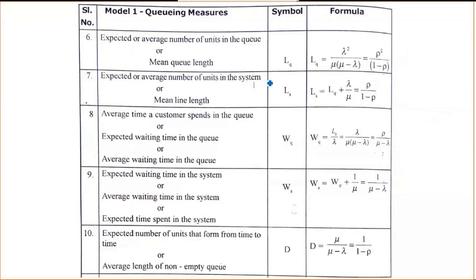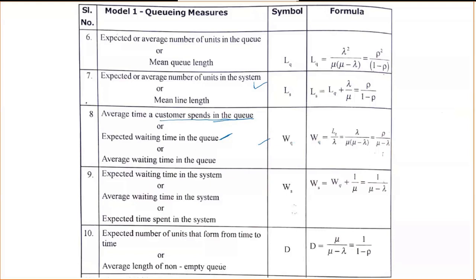Average number of units in the system. And what they ask next is the average waiting time of a customer before service. Average waiting time in the system, in a sense, what is that? That is the queue. Before the service center, the customer always spends time in the queue. So that is the average waiting time in the queue, that is, before the service. So they ask this as the eighth one.